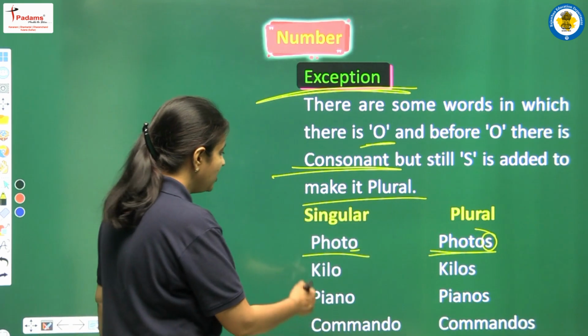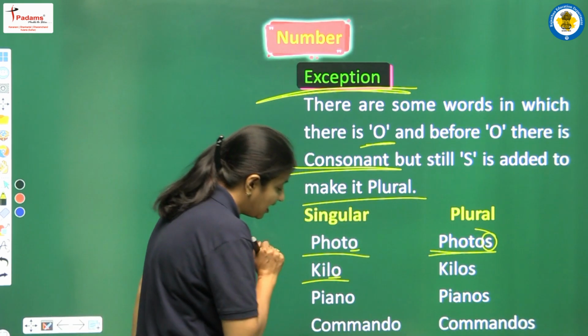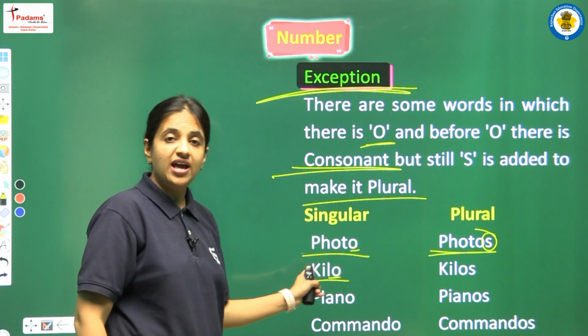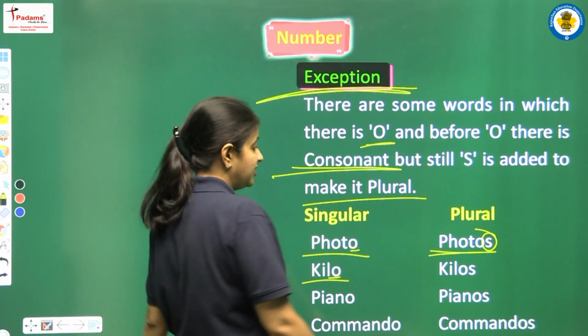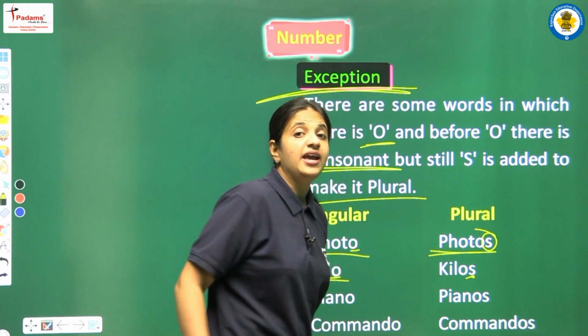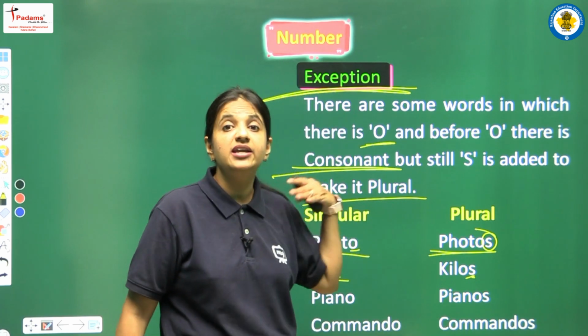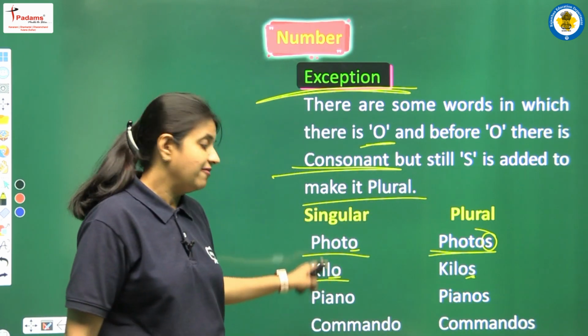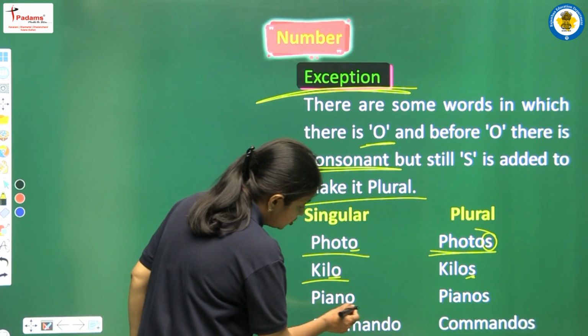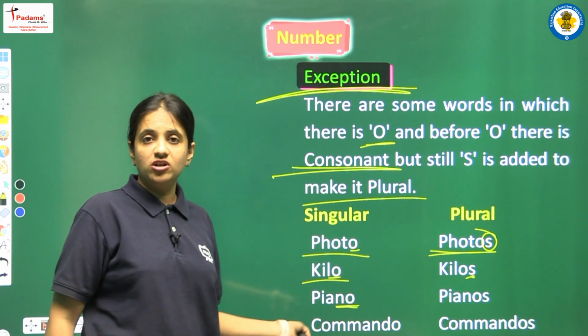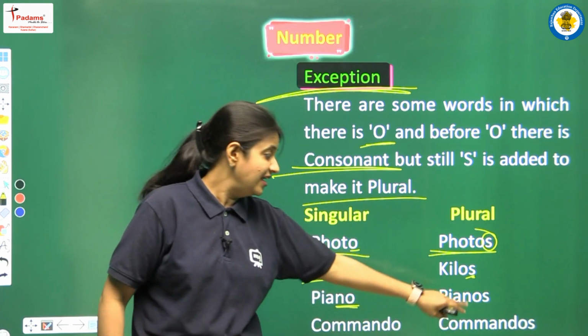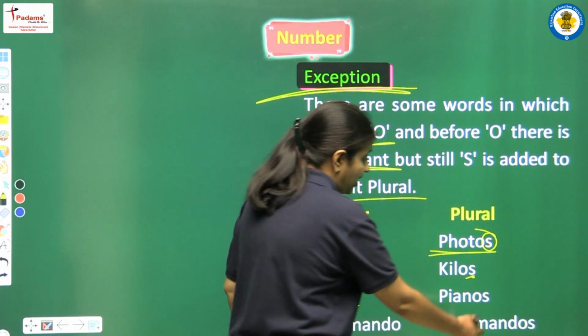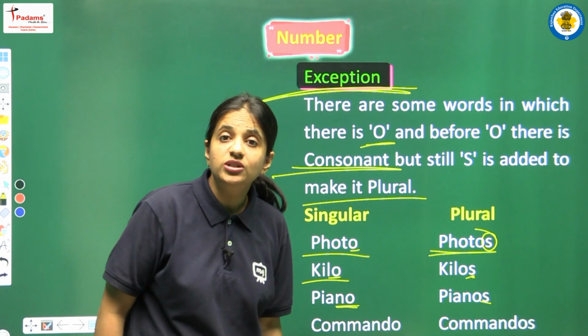Okay, next we are having kilo. So yes, last letter is O, and before O we are having a consonant also, but again we are adding only S. Okay, so kilo, it will be kilos. Next we are having piano. Last letter is O, before O we are having the consonant, but still we are adding only S here, and piano, it will be pianos.